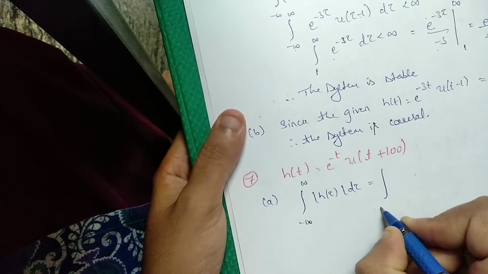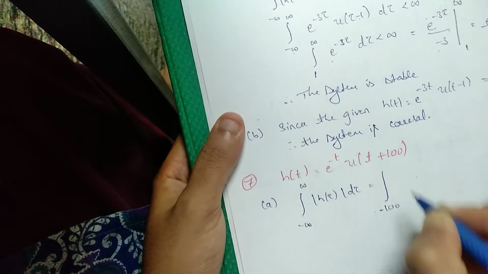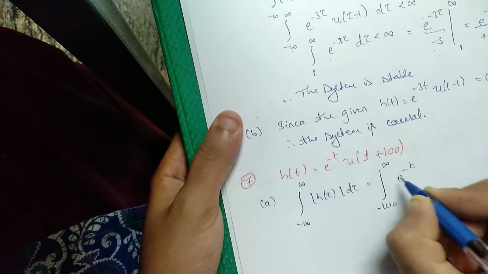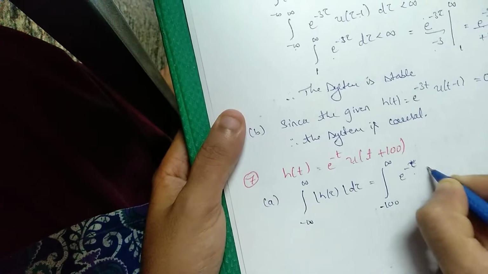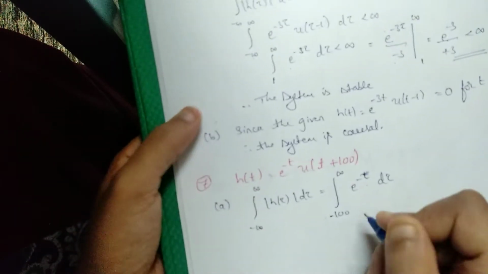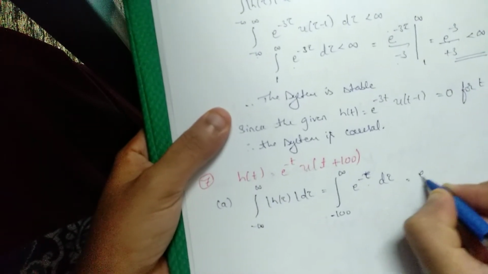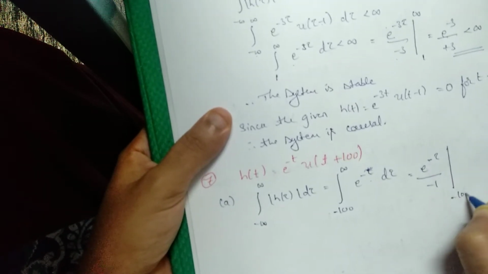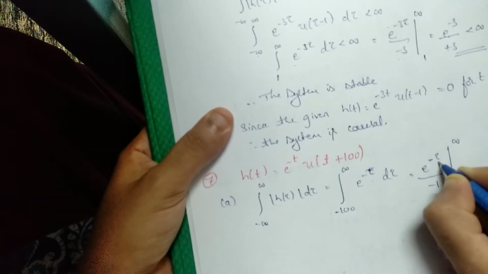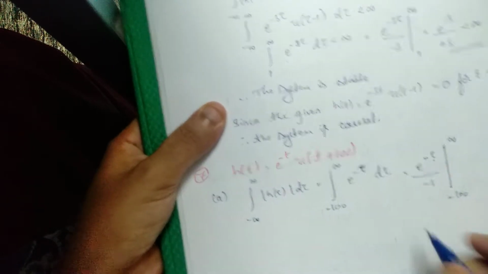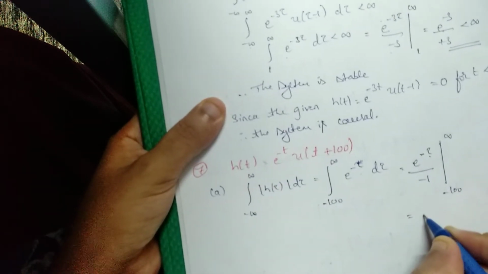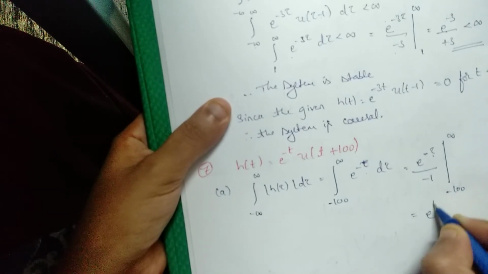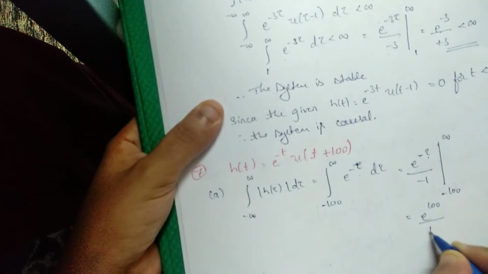So it varies from minus 1 to infinity of e to the power of minus tau d tau. If we integrate this, this will be e to the power of minus tau divided by minus 1 with the limits minus 1 to infinity. If we substitute infinity, that will be 0. So this will be e to the power of minus, minus 1, so it's e to the power of plus 1 divided by plus 1.